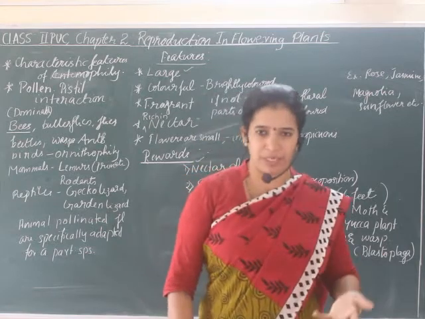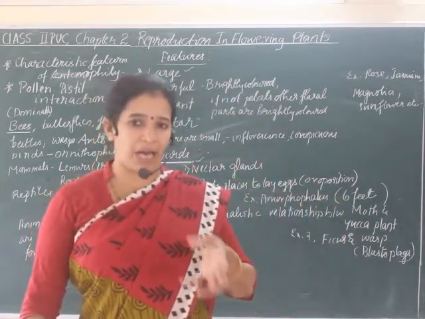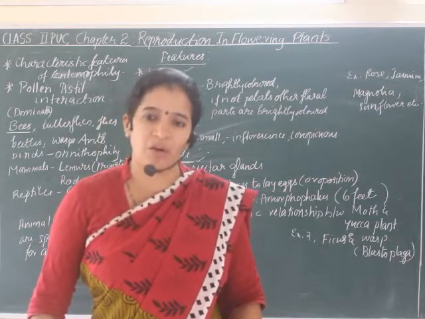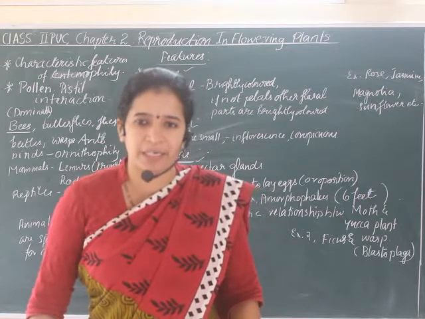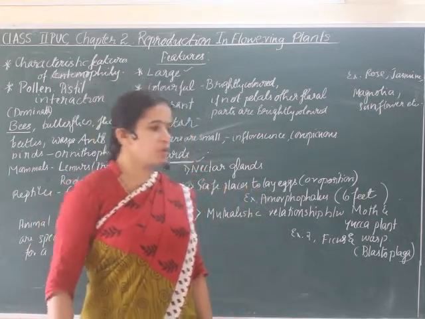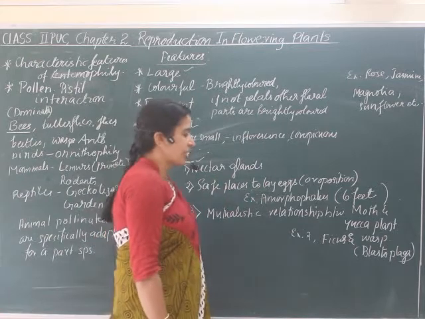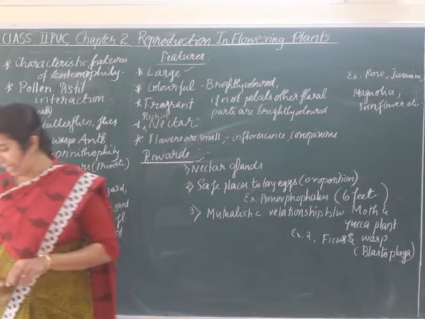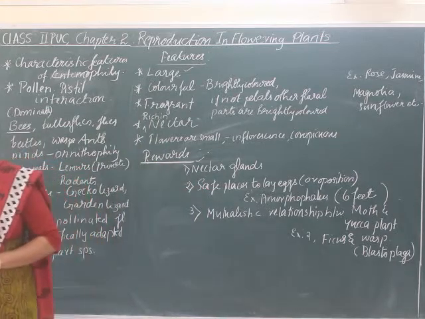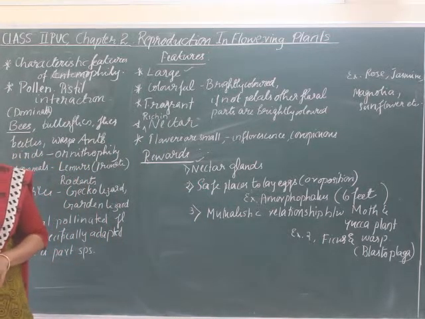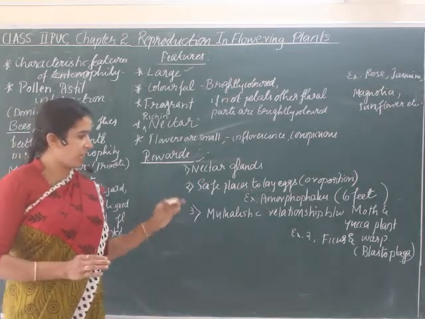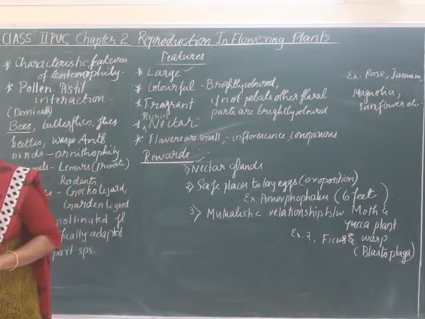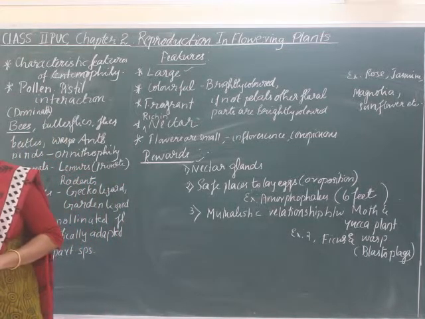Then one other feature is that when the moth lays its eggs on this Yucca plant, they start to develop. Okay, and that developing larvae will feed on these seeds. How are these seeds produced? Because they are already pollinated, they started to develop the seeds. So those seeds will be the food for those developing larvae. So that is the mutualistic relationship between the Yucca plant and the moth, where both species cannot complete their life cycle without each other. So it is a mutualistic relationship.